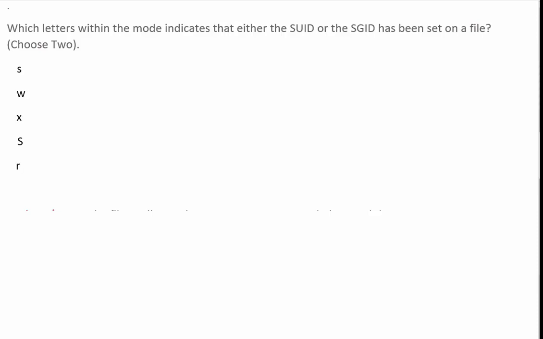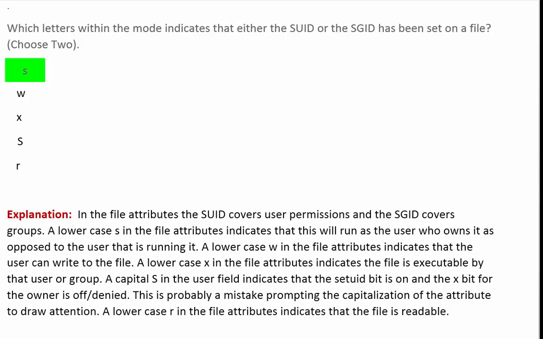A lowercase s in the file attributes indicates it will run as the user who owns it as opposed to the user who is running it. A lowercase w in the file indicates that the user can write to the file. A lowercase x in the file attributes indicates that the file is executable by the user or group.